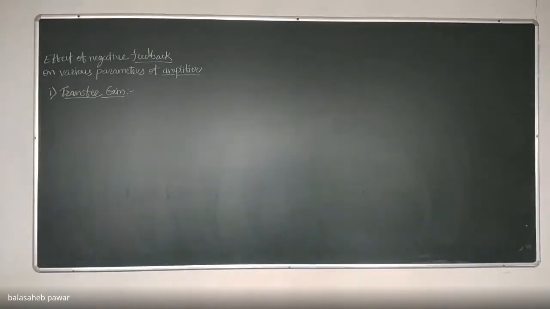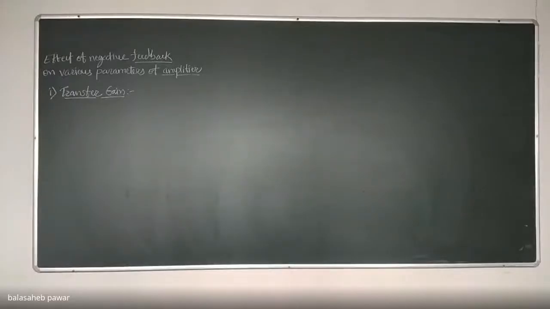Is the screen properly visible? Okay, so at your end, just note down a few things. Whatever the various parameters and the effect on those parameters, we will discuss mathematically, we have to prove it.